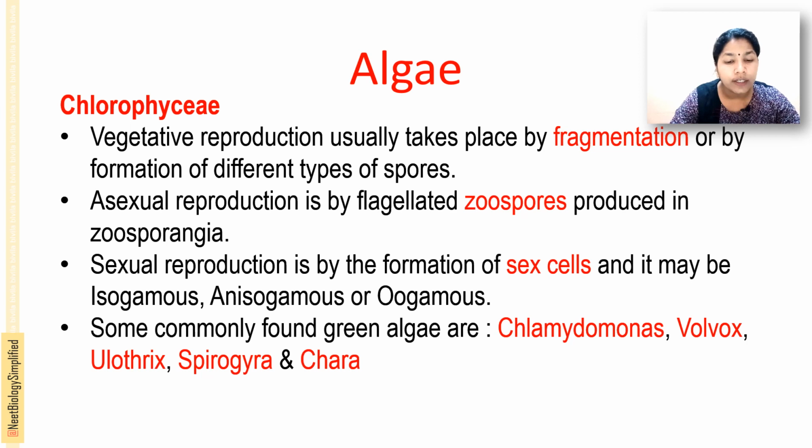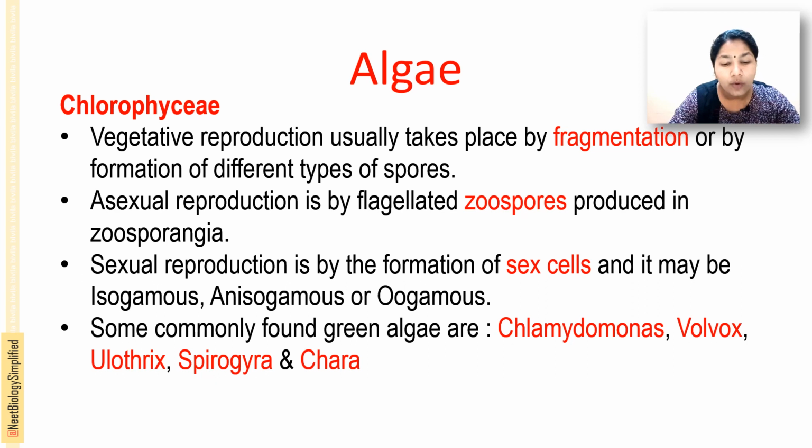Asexual reproduction is by flagellated zoospores. The zoospores are produced in the zoosporangia. Sporangia means a sac-like structure where the spores are produced, and the spores produced in the zoosporangia are called zoospores, and they are flagellated, that is, motile. Sexual reproduction is by the formation of sex cells and fusion of the gametes, and it may be isogamous, anisogamous or oogamous.